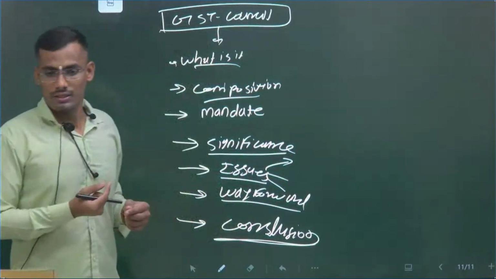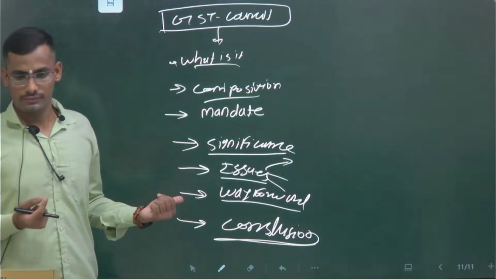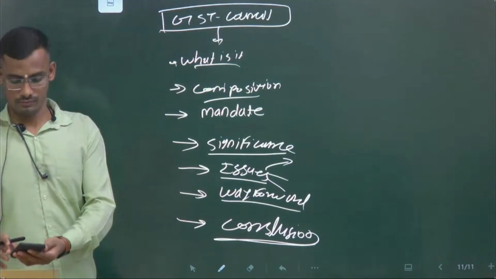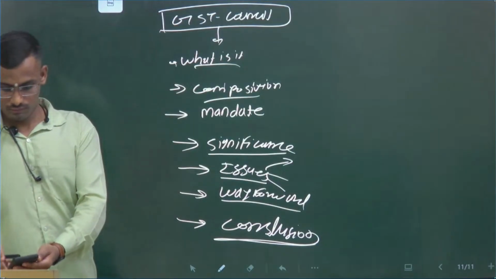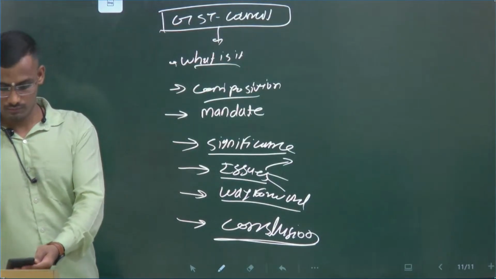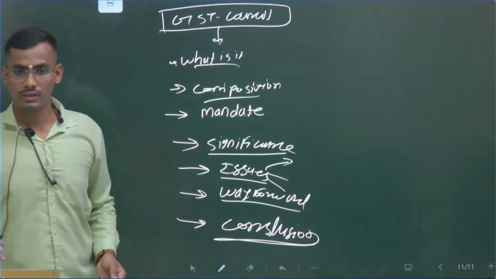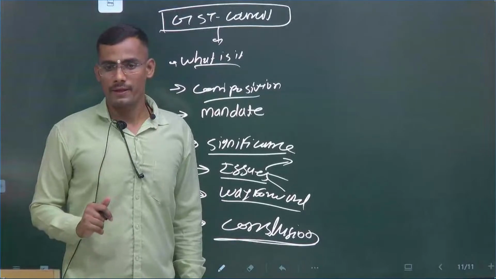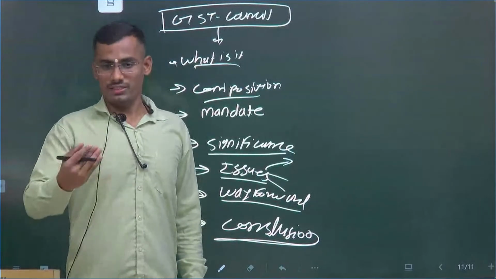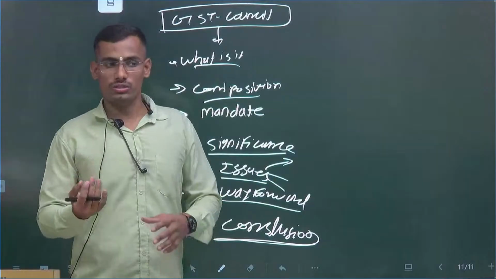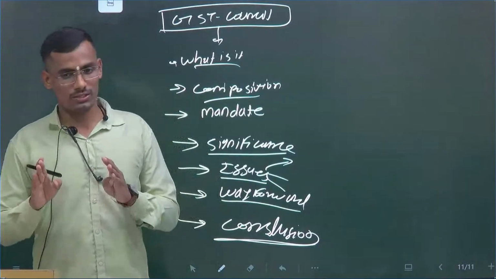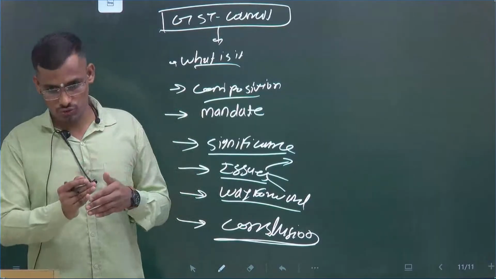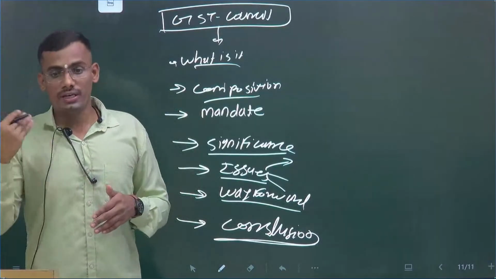You have written all the topics. There are two chances they will ask the question. First, they will ask directly about the GST Council and its issues, and the second is federalism.